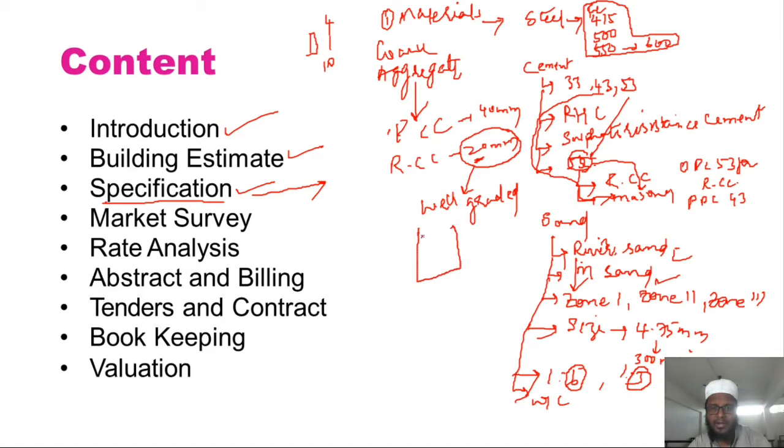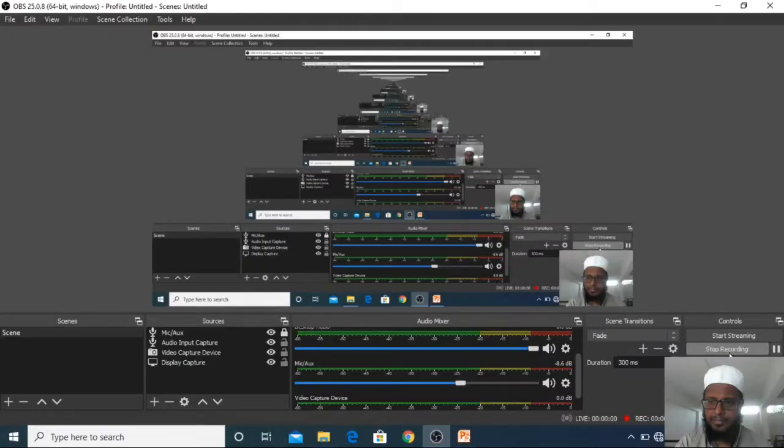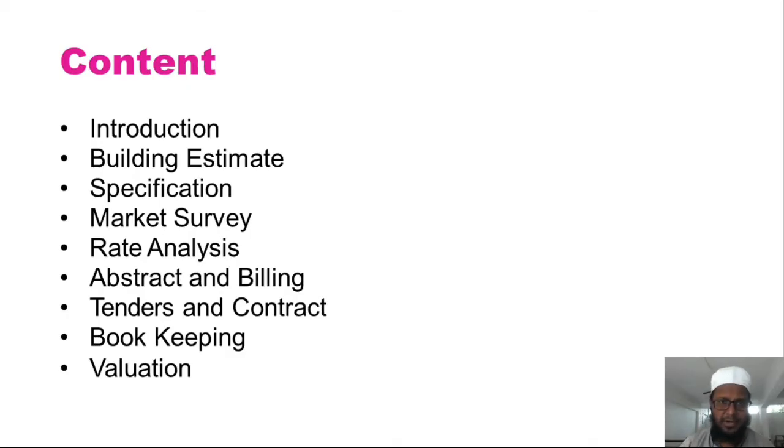What do you mean by aggregate gradation? If you take those aggregates in a bucket, there should not be any voids in between them. There should not be any voids. So since we were studying gradation of aggregate, as I told you before also, in case of specifications, gradation is something important.